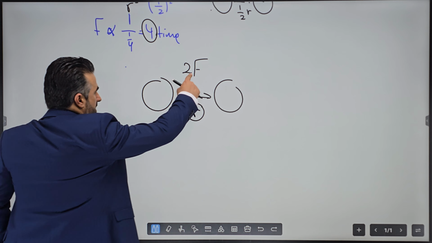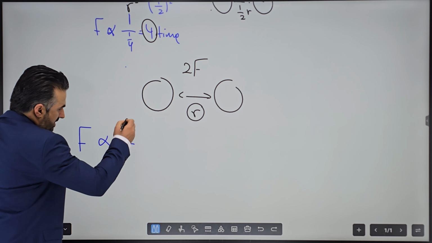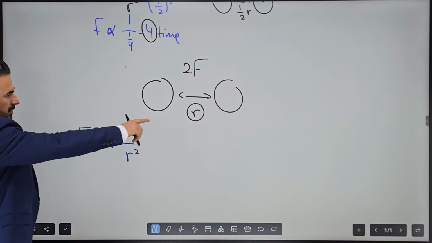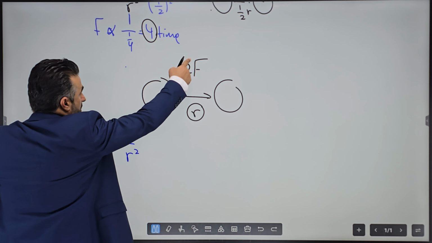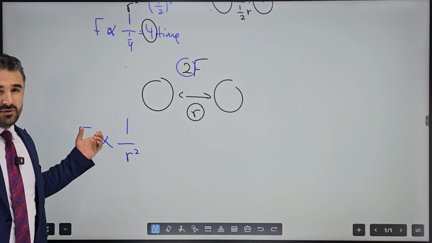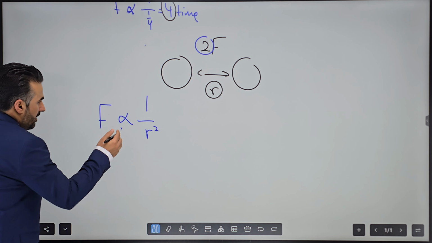Because the question is about force and distance, we write the relation between force and distance, which is 1 over r squared. Once you write the equation, whatever is known, just put the number there and you can find whatever is unknown.